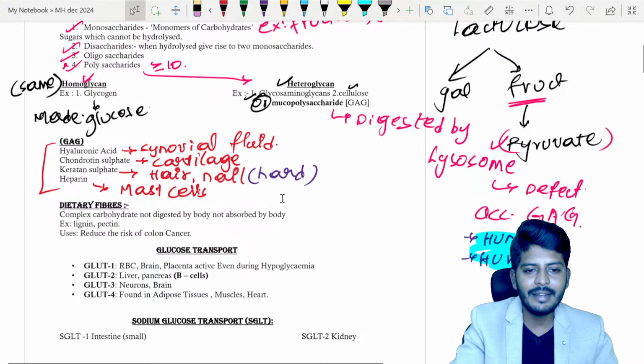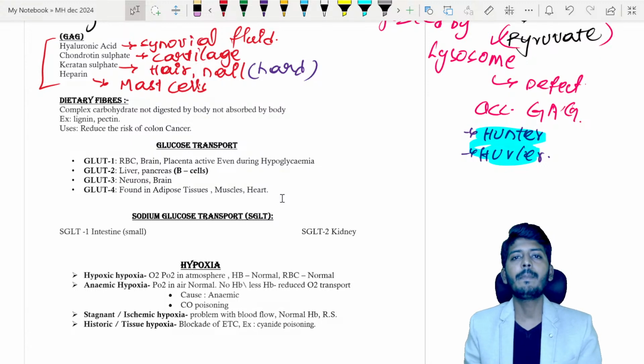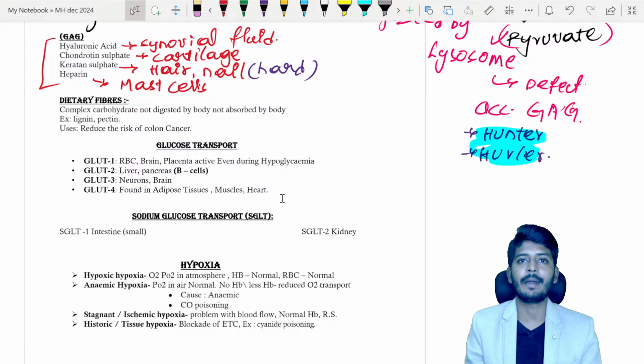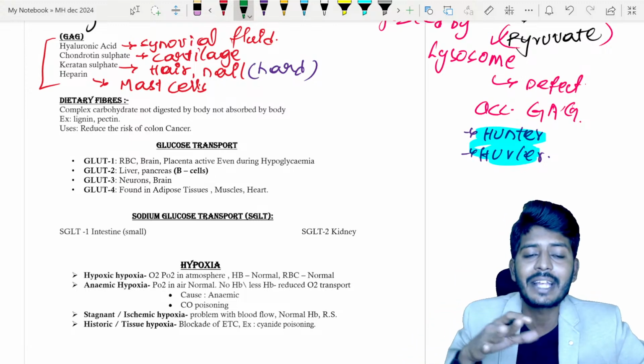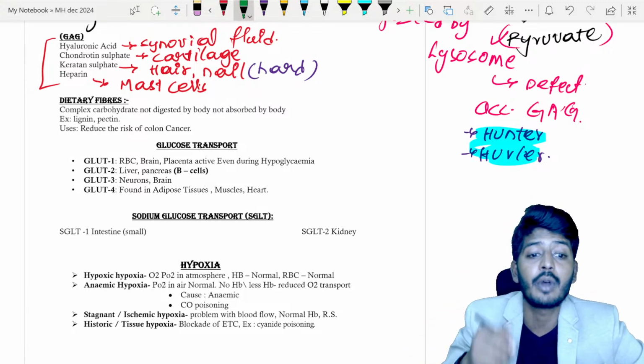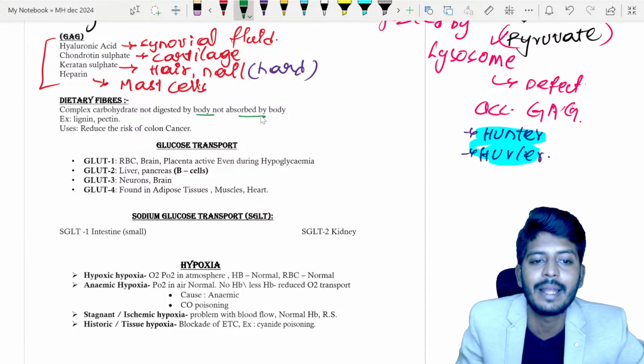Okay. Let's get into the next one, that is your dietary fibers. So dietary fibers are complex sugars. Whenever you take dietary fiber, it is not digested in the intestine or absorbed by the intestine. They go into the body and do their action, but they will not be absorbed. This is a very important point to be remembered. Not digested by the body, not absorbed by the body.